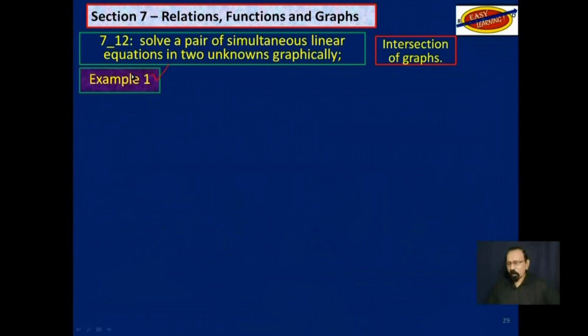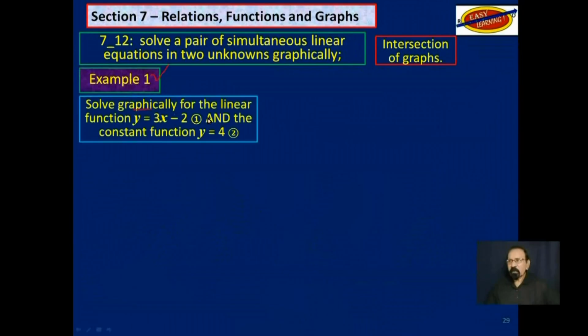So example 1: solve graphically for the linear function y = 3x - 2. We will call that equation 1. And the constant function y = 4. We will call that equation 2. We know other ways of solving simultaneous linear equations, but this one says we are to do it graphically.